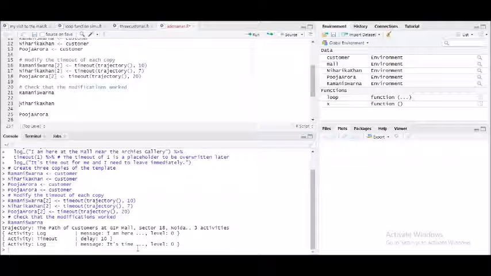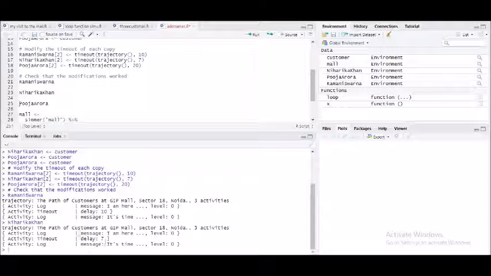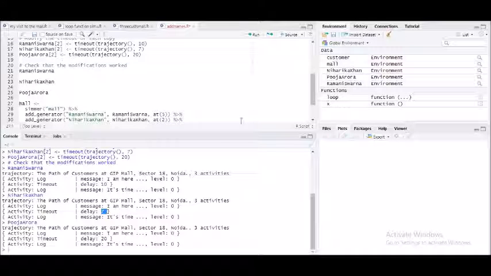Now if I run similarly for Niharika, you can see it is again the same thing. However, the changes are, for the first one it is after 10 minutes, for the second person it is after 7 minutes. Now this is how you need to understand the way we are talking about the server waiting time and how the customers are coming in and going. So for Pooja Arora, you can see the time has come out to be 20 minutes. Can you see out here? Delay is for 20 minutes. Because we are checking out with the waiting time, this is how it would be taken care.